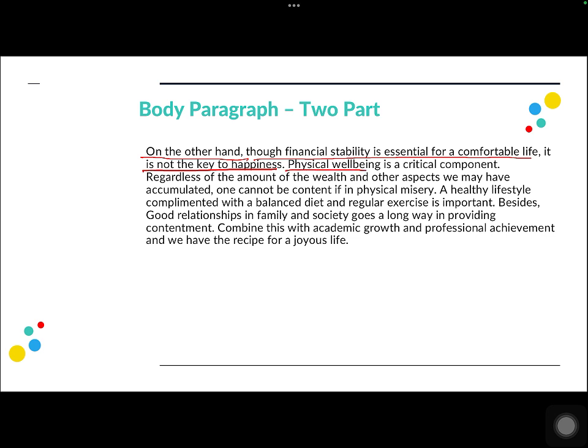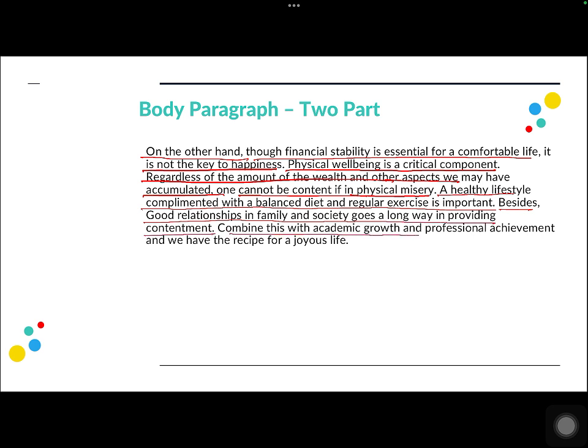So the first one is physical well-being is a critical component. Regardless of the amount of wealth and other aspects we may have accumulated, one cannot be content if in physical misery. So the first point is obviously physical health. A healthy lifestyle complemented with a balanced diet and regular exercise is important. Besides, good relationships in family and society go a long way in providing contentment.